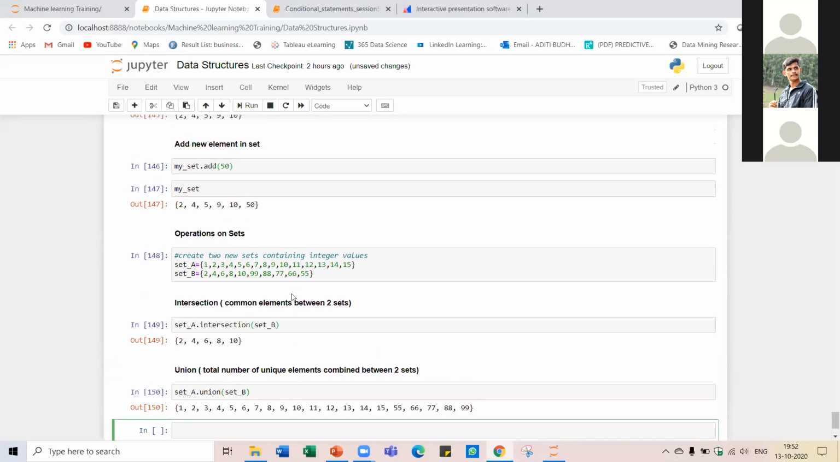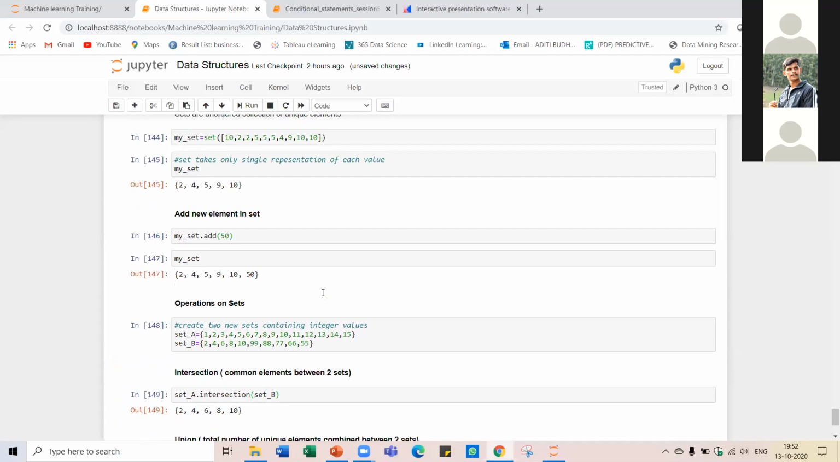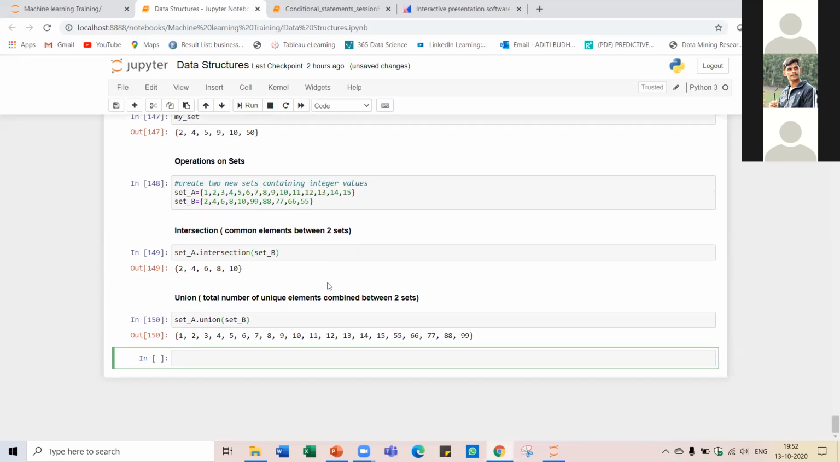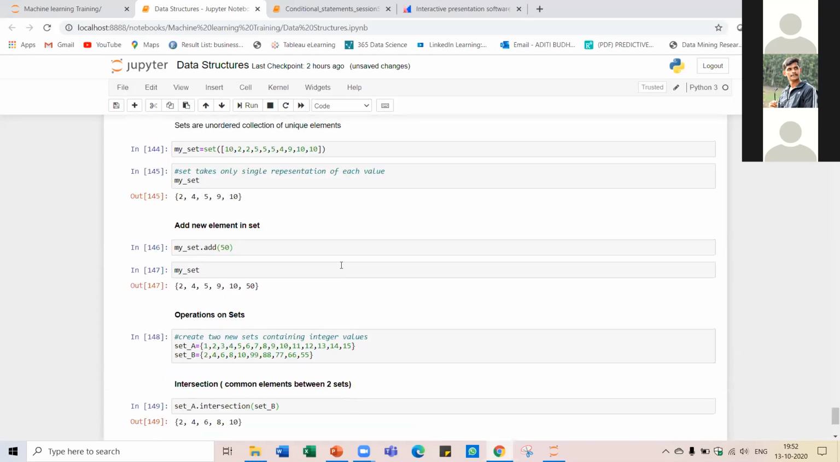Any questions in data structures? We have completed the data structures now. Any questions, please feel free to ask now.